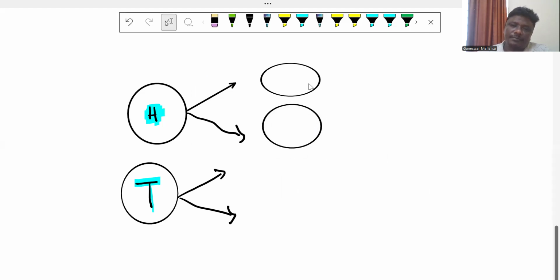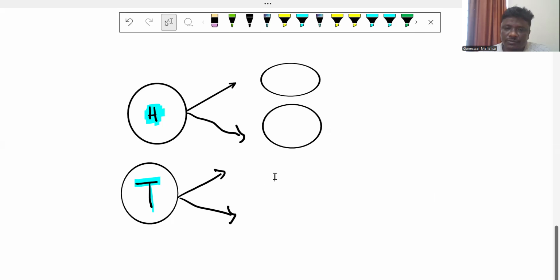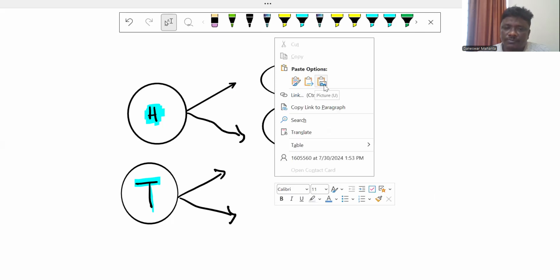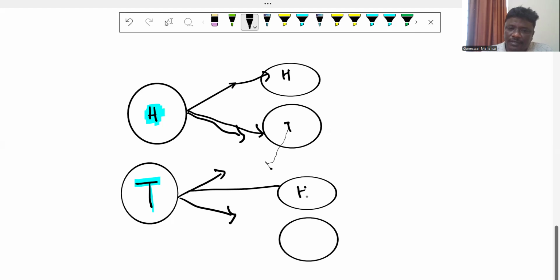This is the possibility. Again, the same possibility applies in the tail case also. Check here. Either this happening is head and this is tail, or this happening is head or this is also tail.